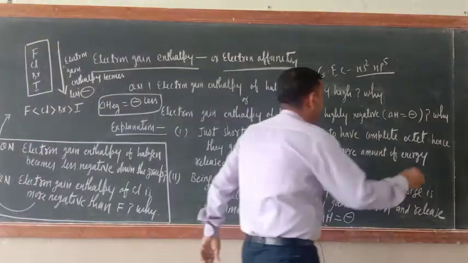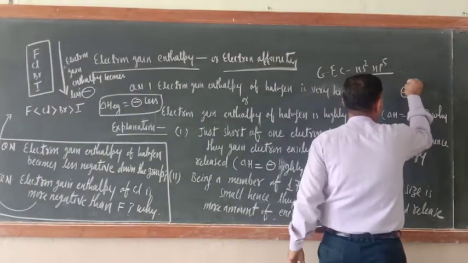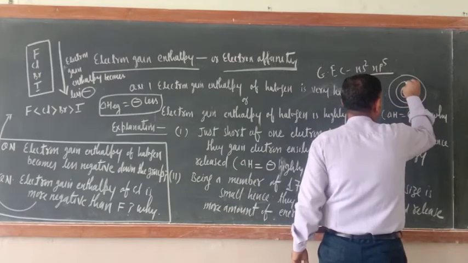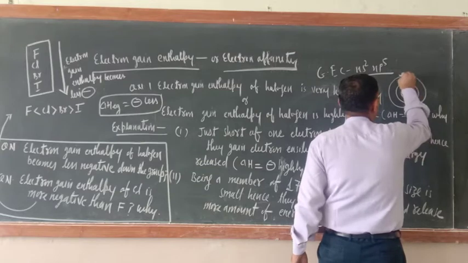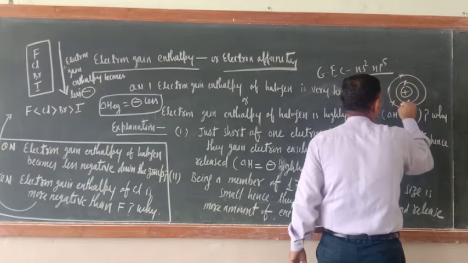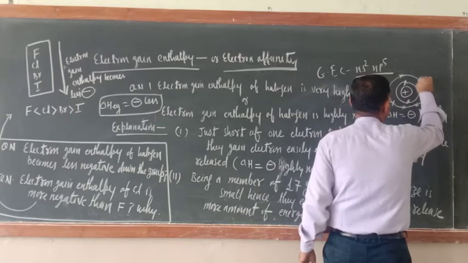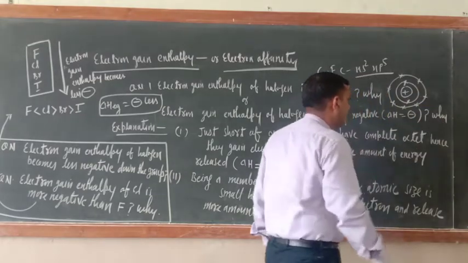Just see, here I am making a fluorine atom. How many shells are there? 2 shells. In the first shell how many electrons? 2 electrons. In the second shell, 1, 2, 3, 4, 5, 6, 7. The atomic number of fluorine is 9.